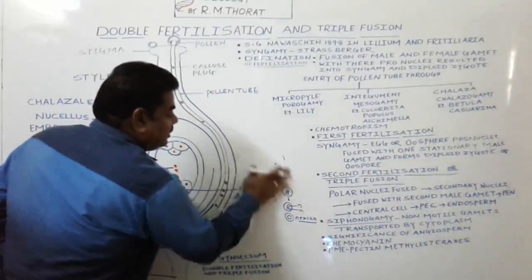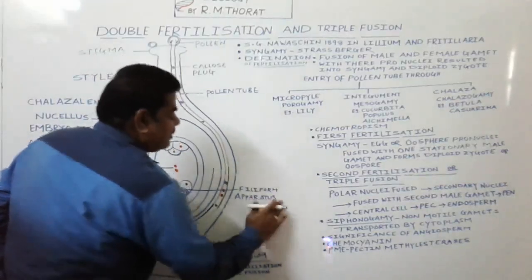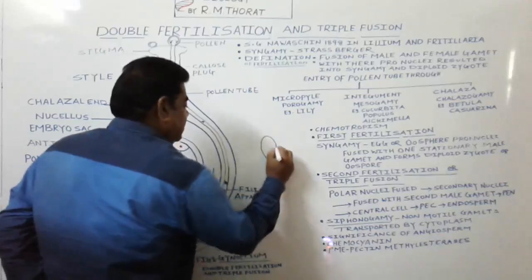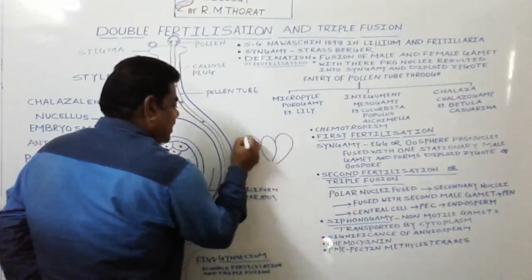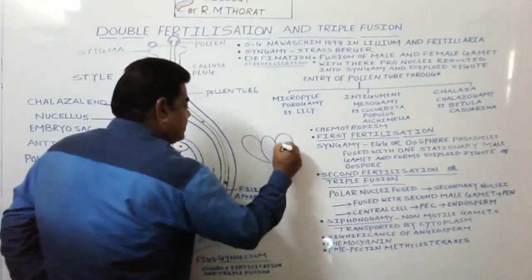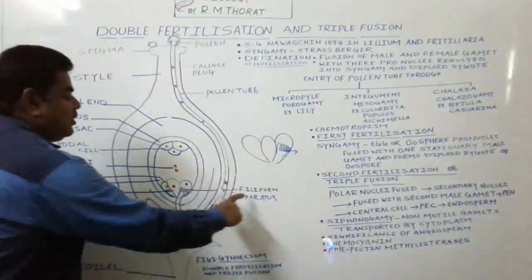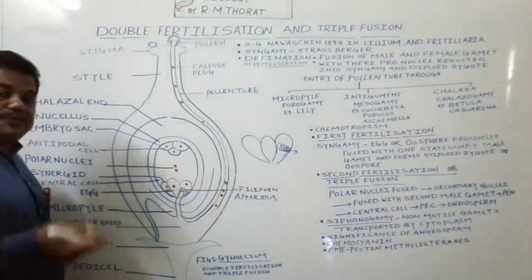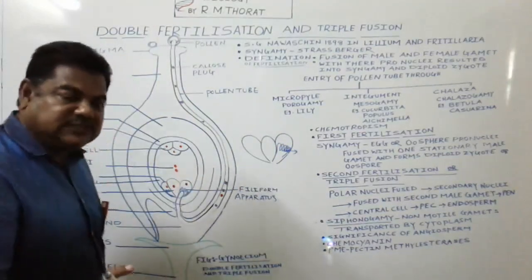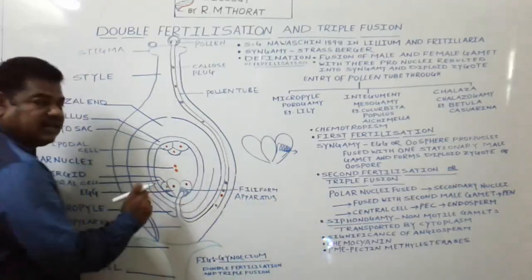See here, if we draw this egg apparatus separately, this one is the egg, this one is one synergid, and this one is another synergid. In the synergids, finger-like structures are present, and these structures we call filiform apparatus. The main function of the filiform apparatus, which is present in the cytoplasm of the synergids, is to guide the pollen tube to enter into the synergid.